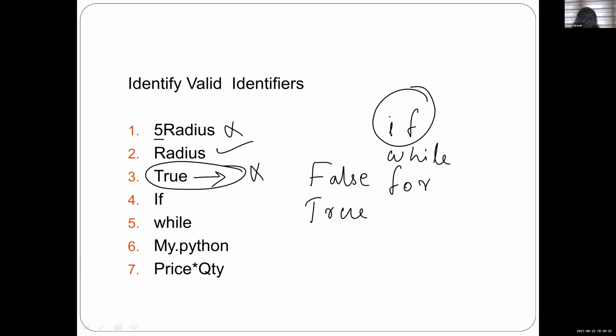Is it clear, Anjana? So if is a valid identifier because the keyword if is small letter i and f. But here I am using capital letter I instead of small letter i. So it is not a keyword. Is it clear, Tushar?